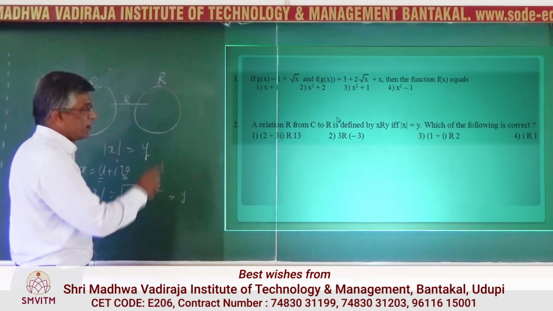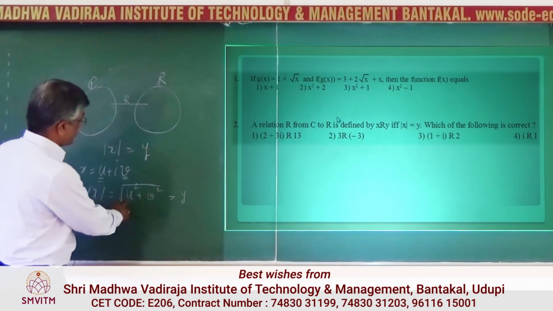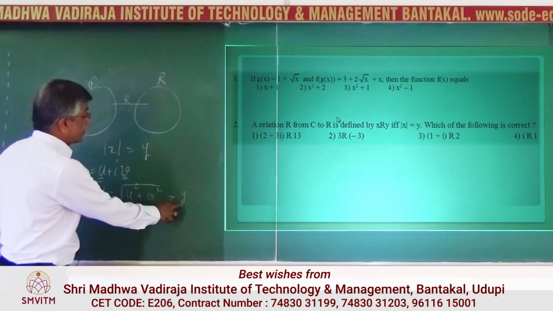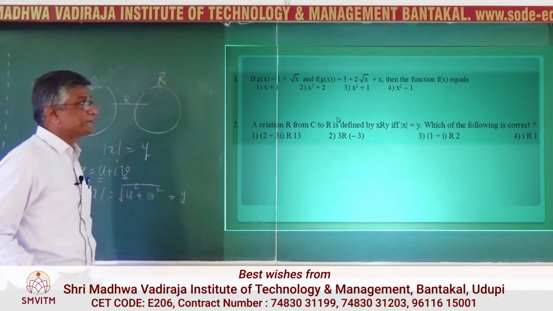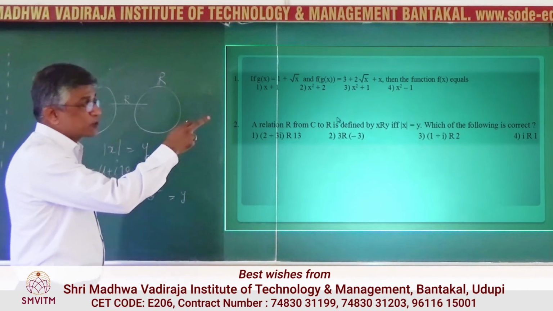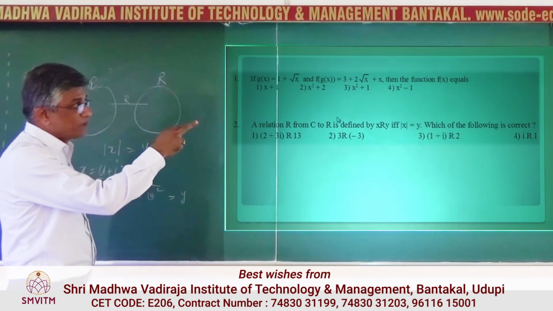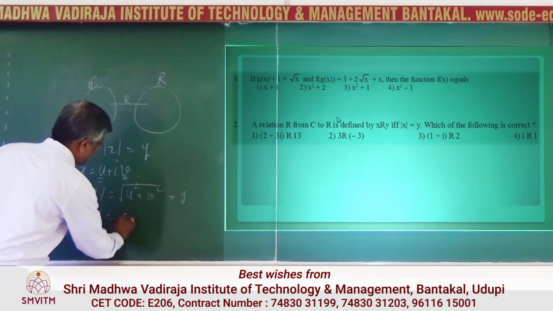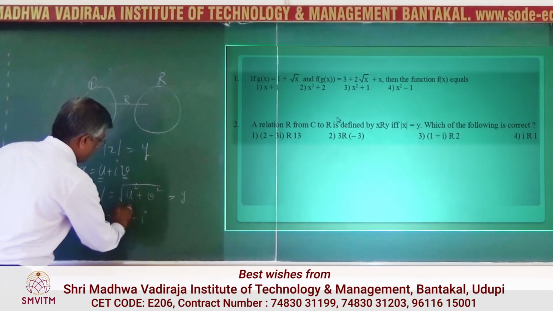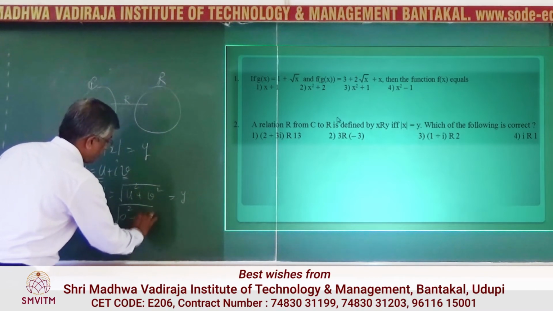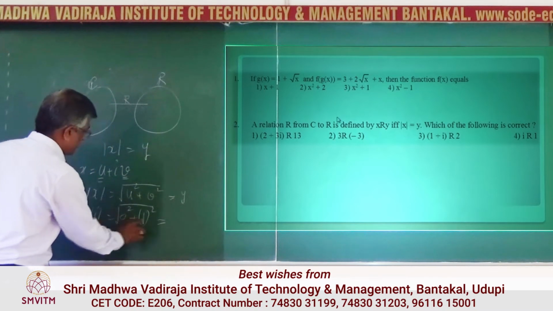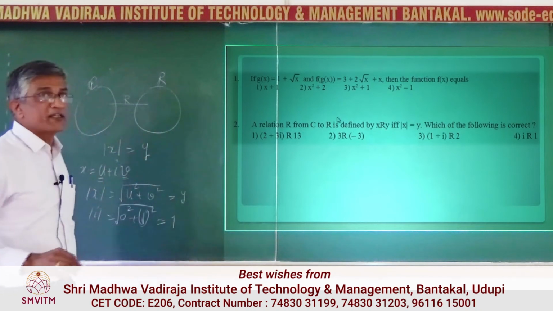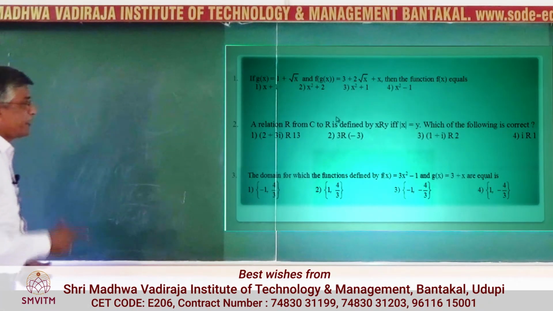Look at the first option, 2 plus 3i. If I put u equal to 2, v equal to 3, I won't get 13, I will get root 13. So the first option is wrong. You have to be very quick. The last one is better to try first, it is very simple. The fourth one is i. When I put i, this is written as 0 plus i. So the coefficient of i is 1. So it is 1 square. Answer is 1. So it is given i is related to 1. That is correct.